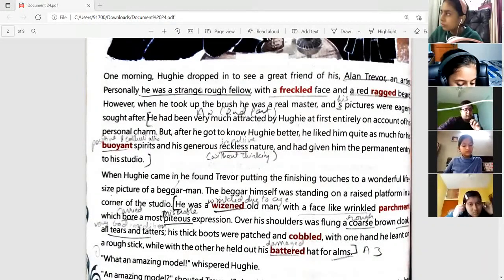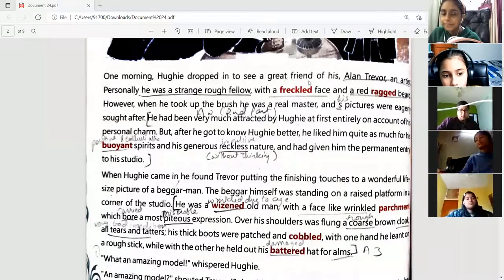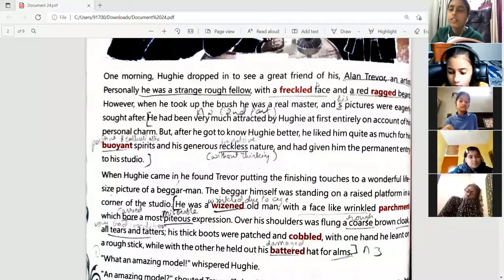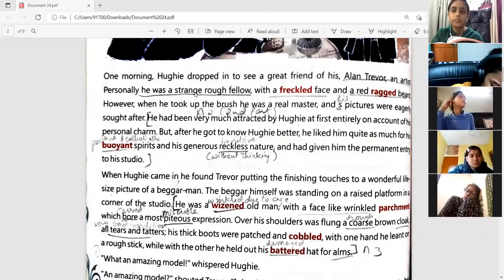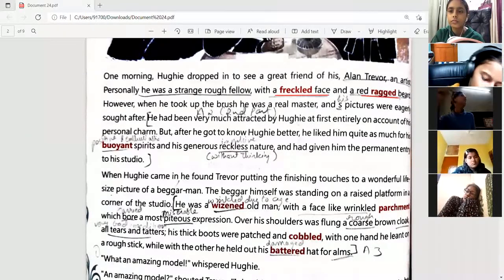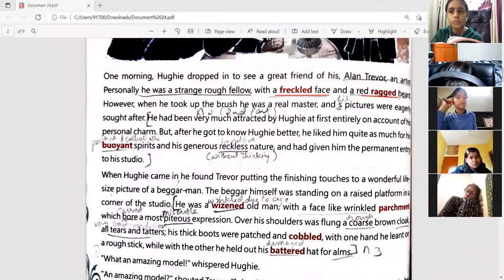One morning Hughie dropped in to see a great friend. So he had a very good friend. Hughie had a good friend, Alan Trevor, who was an artist. Personally, he was a strange, rough fellow with a freckled face. Freckled means a face which has a lot of spots. So a lot of spots were present on his face, and a red, ragged beard. Ragged means something which is not properly groomed, properly trimmed. So he had a red, free-flowing beard. He was not grooming and trimming his beard.